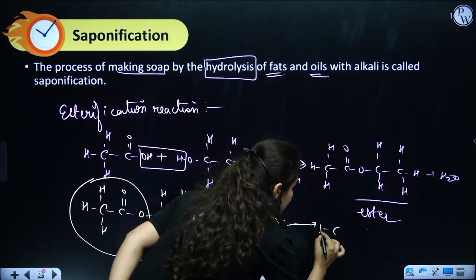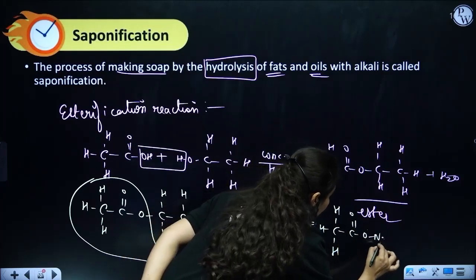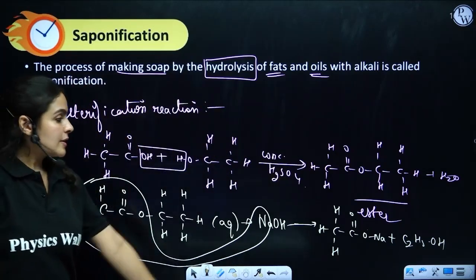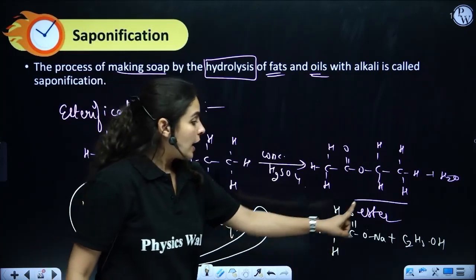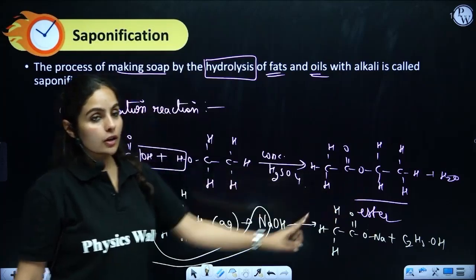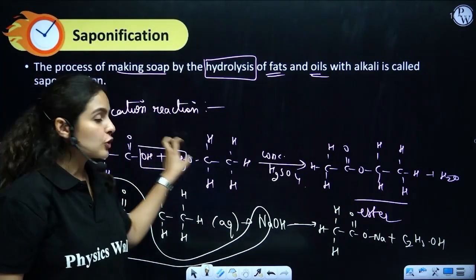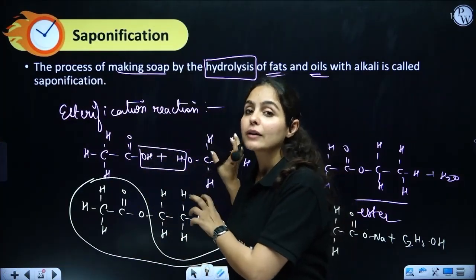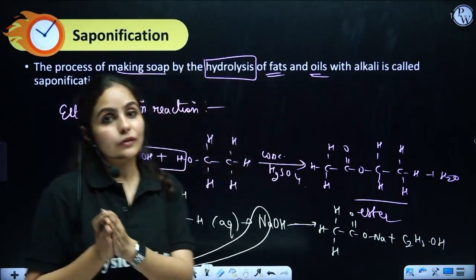So that would create CH3COONa, the sodium salt of the carbon chain, and you also get alcohol, C2H5OH, as another product. If you remember, while creating the esterification reaction, we used ethanoic acid with ethanol. We got alcohol also. So the opposite of the esterification reaction is the saponification reaction.